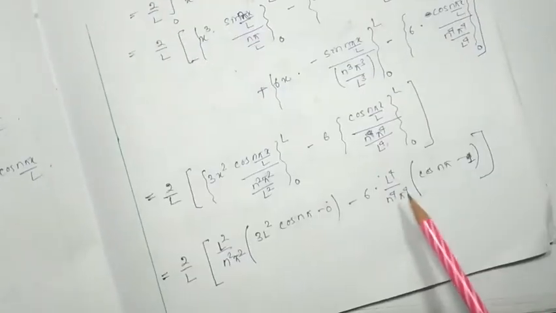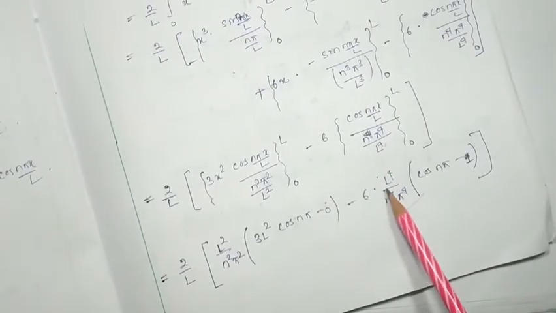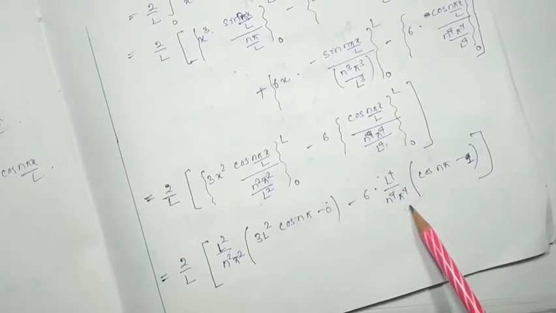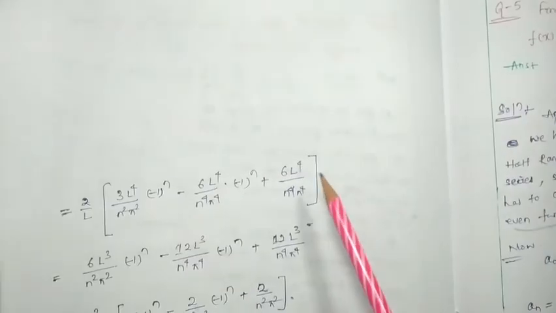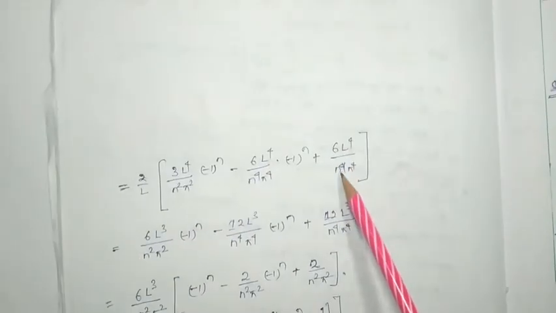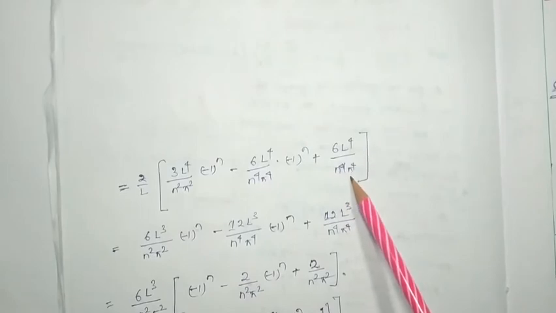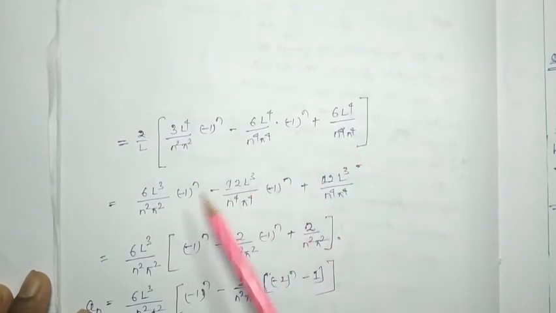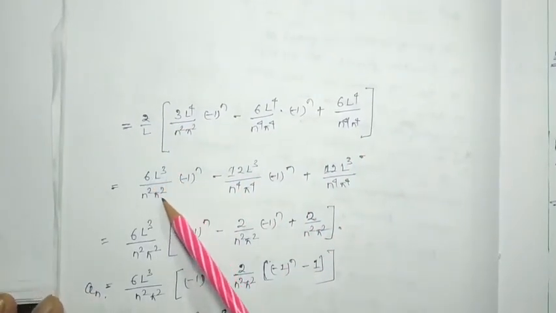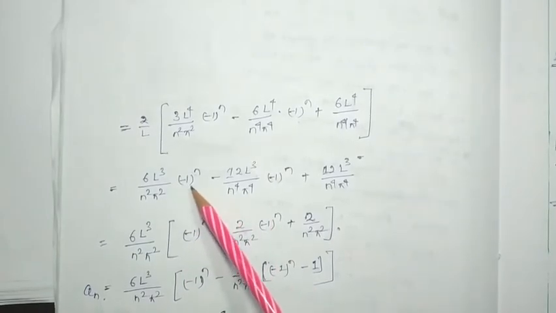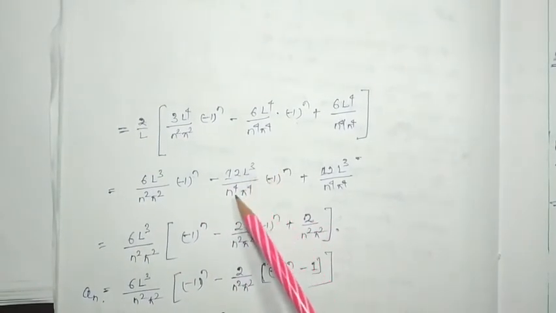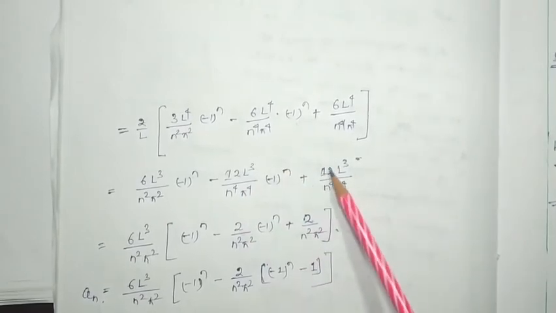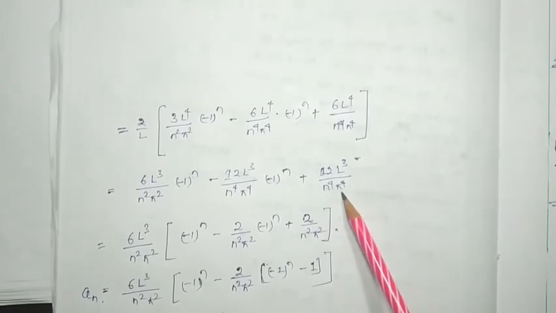See, here are the two terms in cos n pi. One term will again be multiplied with 1, which means it will be plus 6 l to the power 4 by n to the power 4 pi to the power 4, right? So this is the term, that one, plus 6 l to the power 4 by n to the power 4 pi to the power 4. If I multiply 2 by l with all the terms, then it will be 6 l cube by n square pi square into minus 1 to the power n minus 12 l cube by n to the power 4 pi to the power 4 into minus 1 to the power n plus 12 l cube by n to the power 4 pi to the power 4.